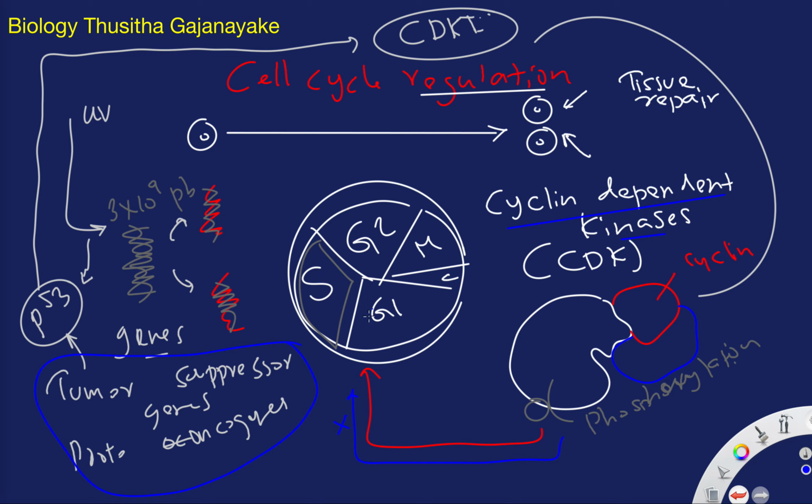Just to finish this lesson, in case a mutation happens in a tumor suppressor gene or proto-oncogene, that's a serious problem because they can't control the cell cycle.